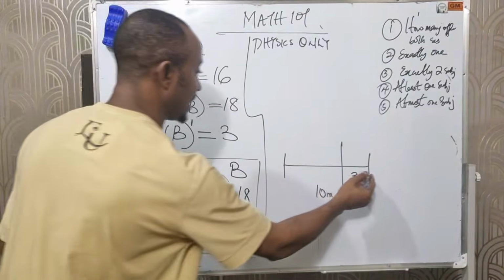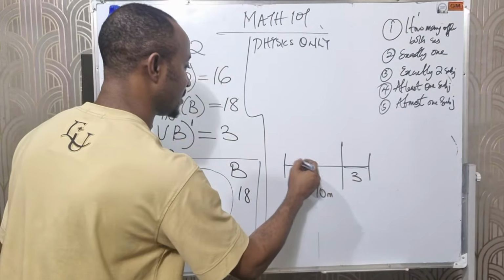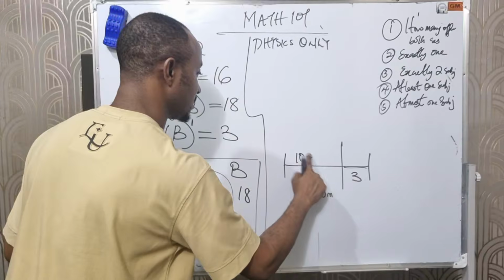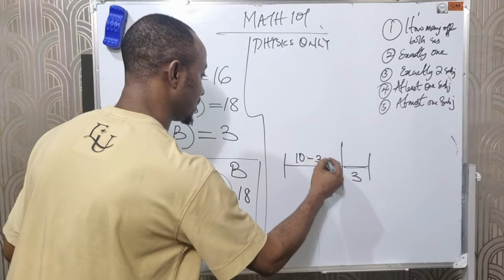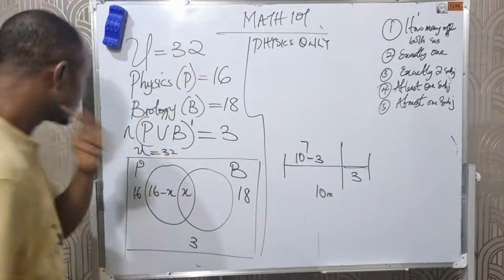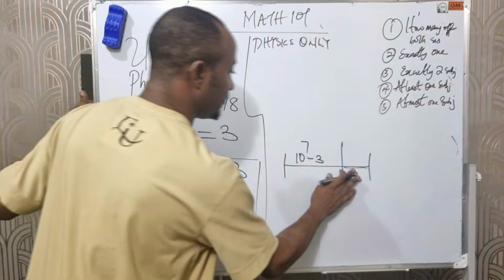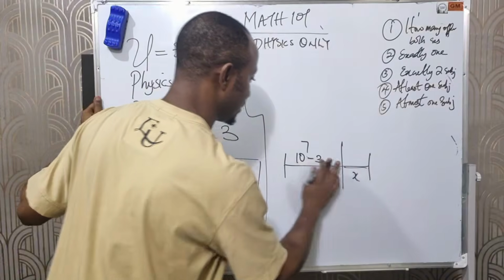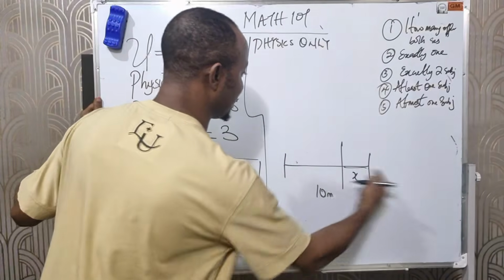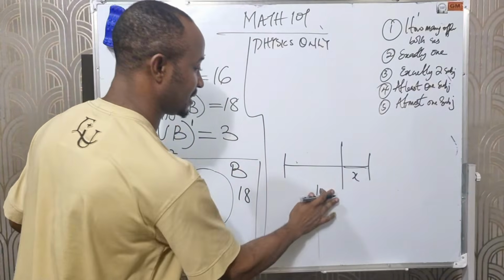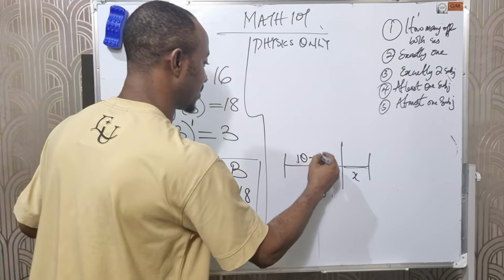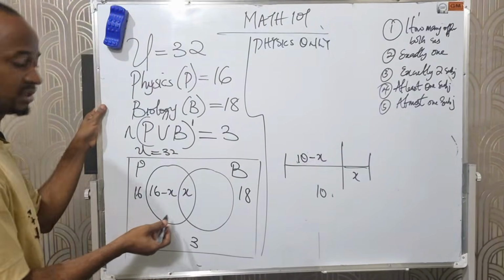If from here to here is 10 and here is 3, what will be here? 10 minus 3, which is 7. So 7 plus 3 gives us 10. So if I'm calling this X, and the total length is 10, what will be here is 10 minus X.